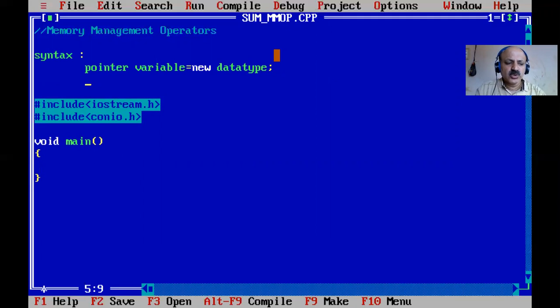And also we can say delete. So delete is also a keyword in C++, and then the pointer variable. So both syntax we can provide for that memory location.